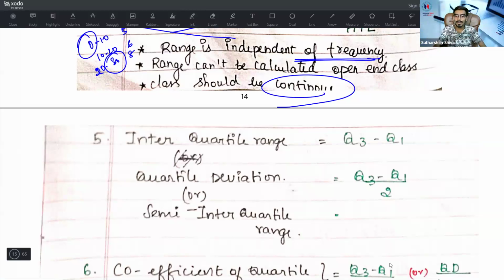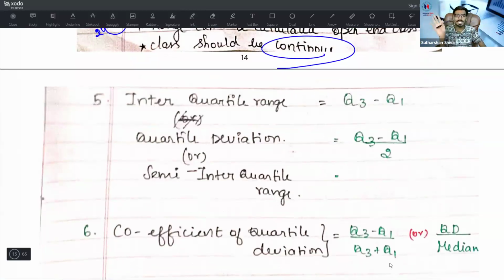Omit the frequency part. Interquartile range. What is interquartile range? What is a range? Highest minus lowest. What is a quartile? Q1, Q2, Q3. Q3 is the highest part, Q1 is the lowest part. So Q3 minus Q1 is the interquartile range. What is quartile deviation or semi-interquartile range? Semi means half, so it is half of the interquartile range. That is Q3 minus Q1 divided by 2.